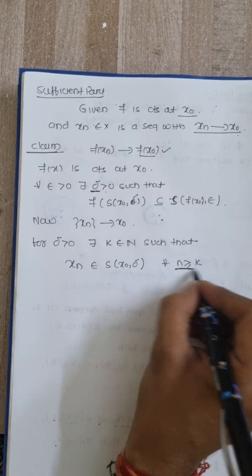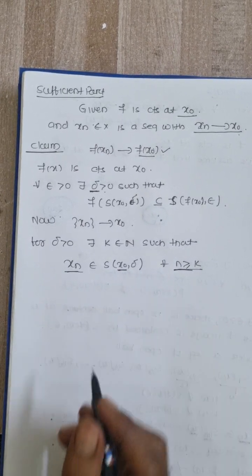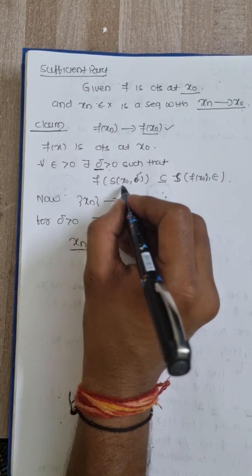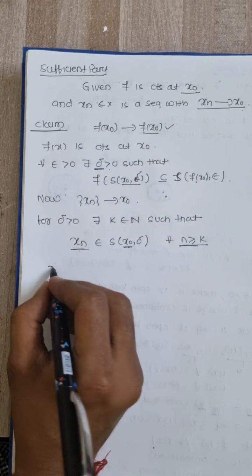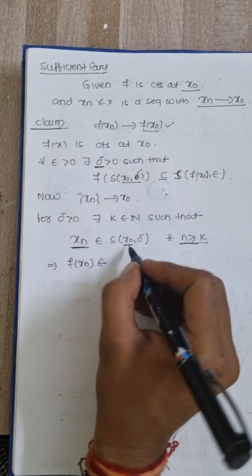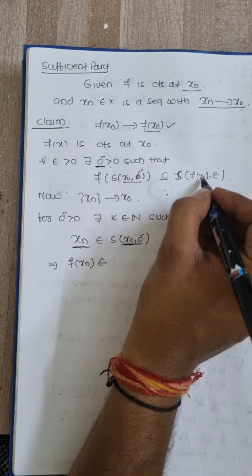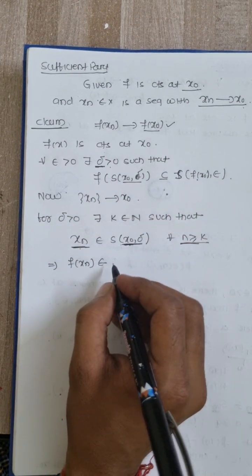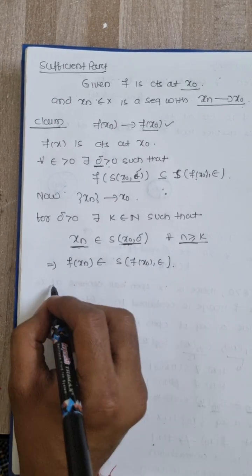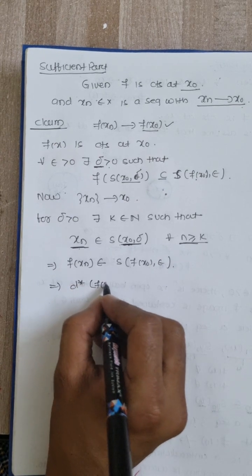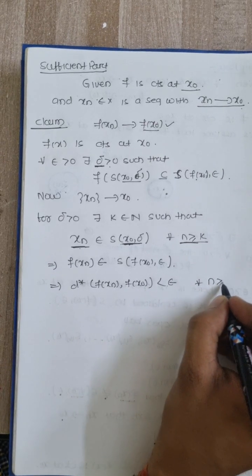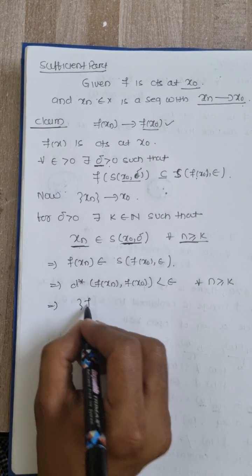After the kth step, xn lies in the delta neighborhood of x0. Now since xn lies in the delta neighborhood, its image lies in the epsilon ball. So f of xn belongs to S of f of x0, epsilon, which implies the distance between f of xn and f of x0 is less than epsilon for all n greater than or equal to k, implies f of xn